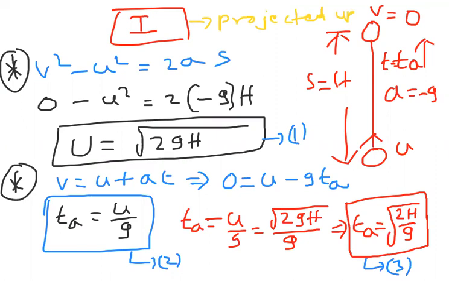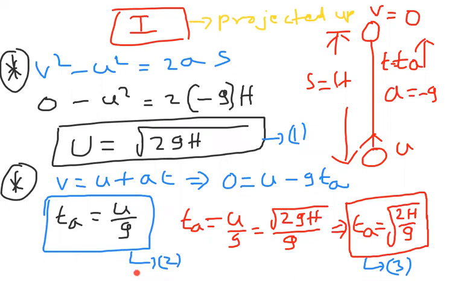So here, projected up. What we noticed here: u is the projected velocity, v value is 0, s equal to h, t equal to the time of ascent, a equal to minus g. By substituting in v square minus u square equal to 2as, we got u equal to root 2gh, equation 1. By substituting in v equal to u plus at, we got the time of ascent formula as u by g, equation number 2.